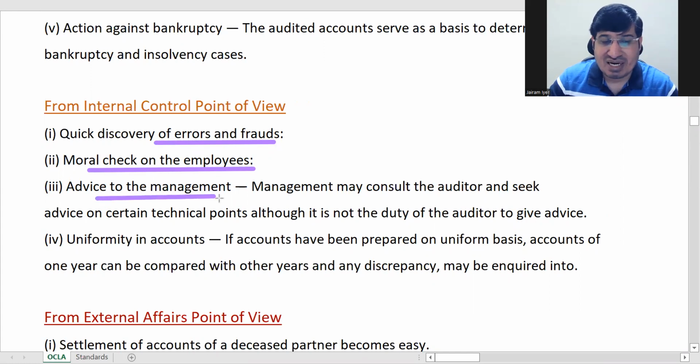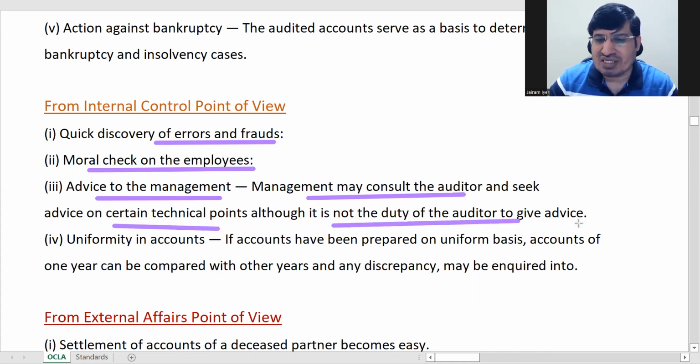Then management gets advice. This is also important, which is not seen normally. Okay, we only focus on errors, frauds, these things, but this is also very, very important because auditors audit many such companies, so they also have a treasure of knowledge. So management may consult the auditor to seek advice on certain technical points. Though it's not the duty of auditor to give advice, but he is a very senior person and knows a lot about such companies, so his advice can be very fruitful to the management.